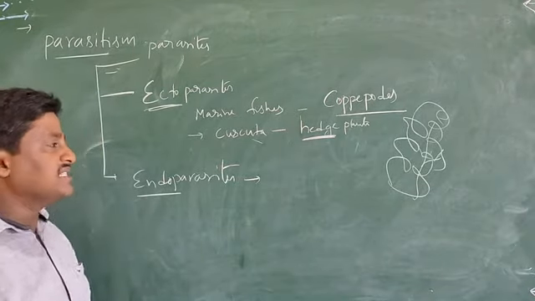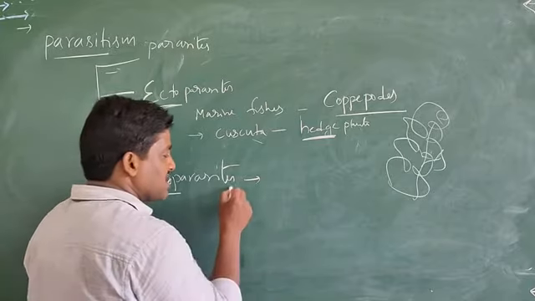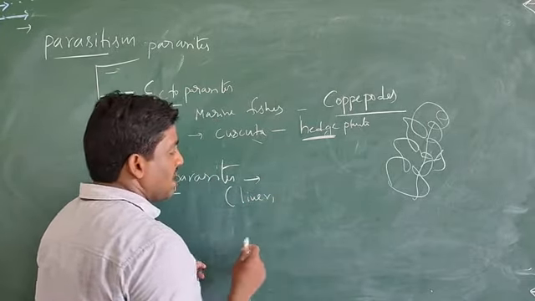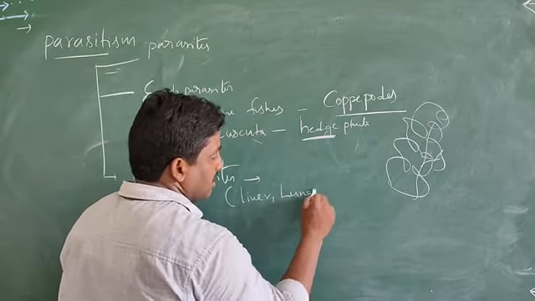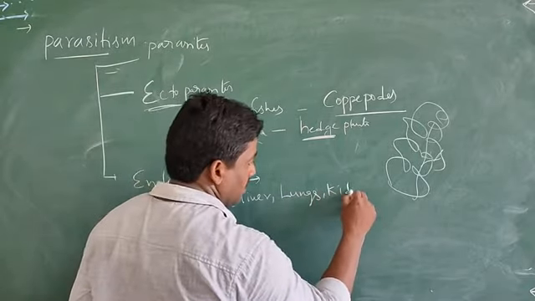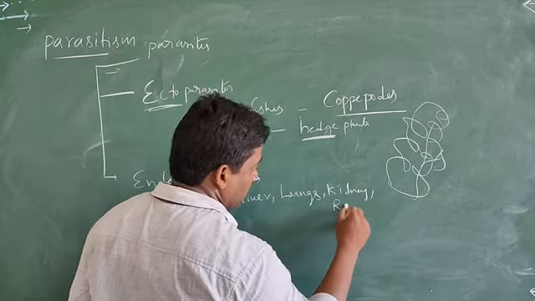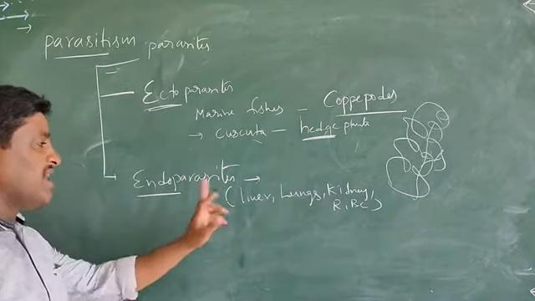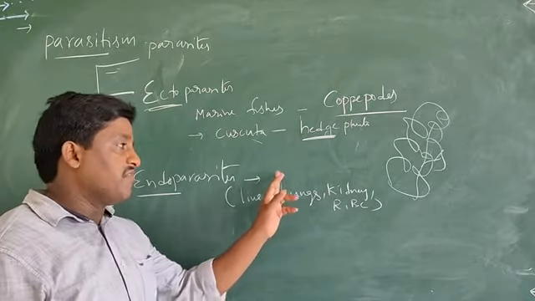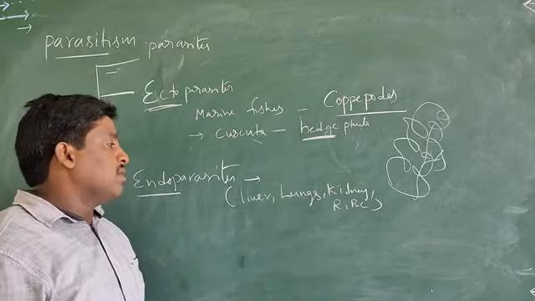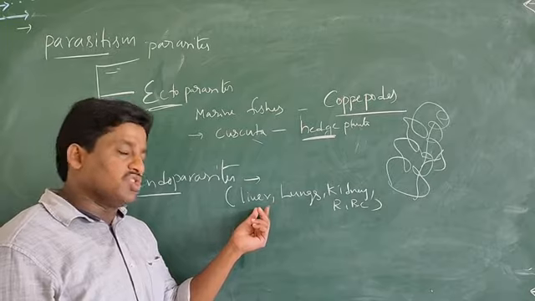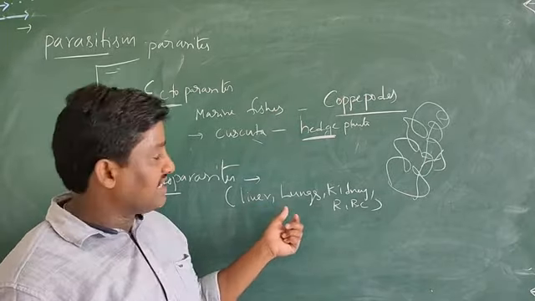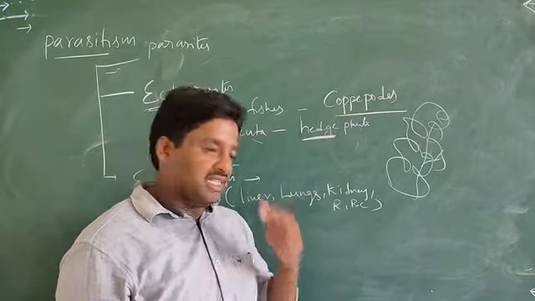Particularly, the parasites are living in the liver, lungs, kidney, and also red blood cells. So these are the main points. The parasites are living inside different parts of the host organism: liver, lungs, kidney and RBC.